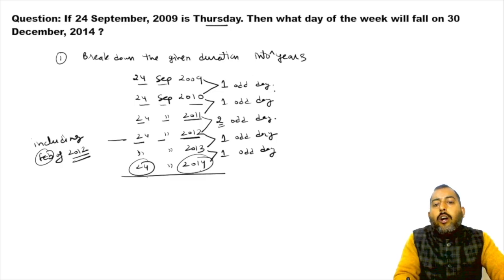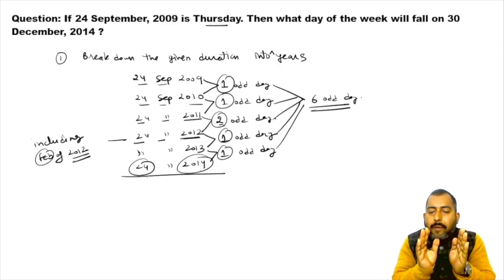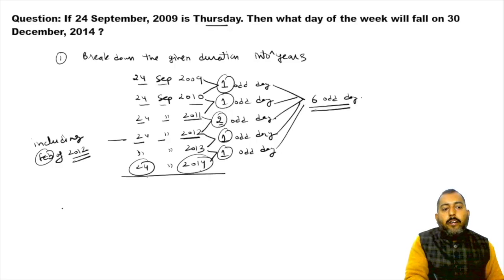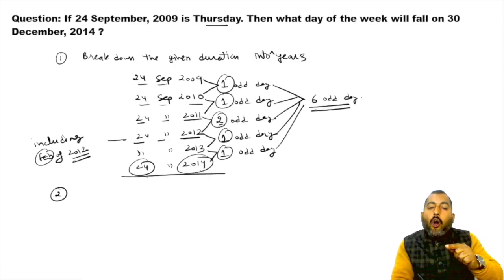So if you talk about total odd days, please make a note of it. Total odd days from step number 1: 1 plus 1, 2 plus 2, 4 plus 1, 5 plus 1, 6. So in step number 1, the total number of odd days that we got is 6 odd days. So this is your step number 1. Step number 1 is the calculation of the number of odd days from the complete years. Now, step number 2. In step number 2, we will talk about the remaining months or days.